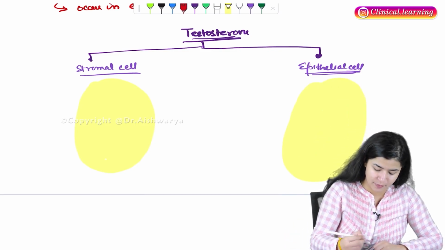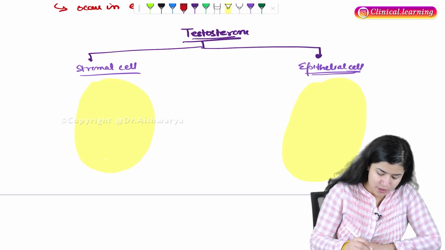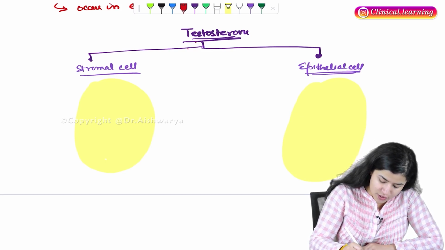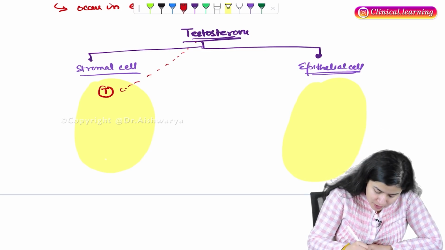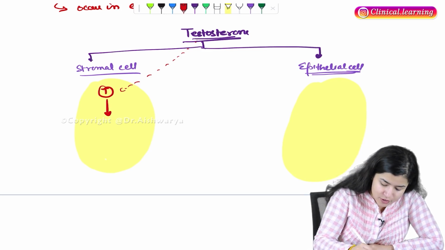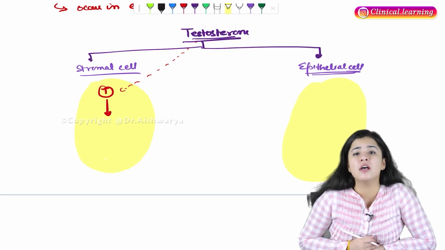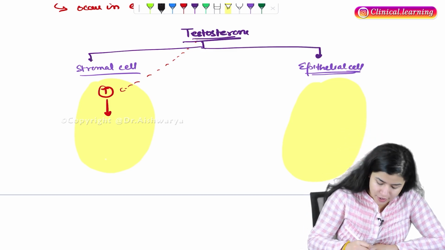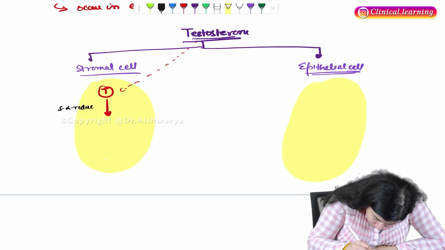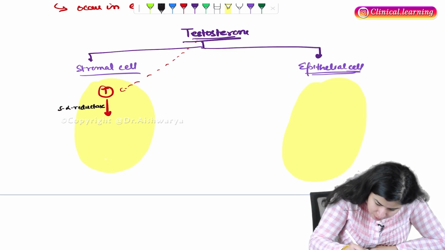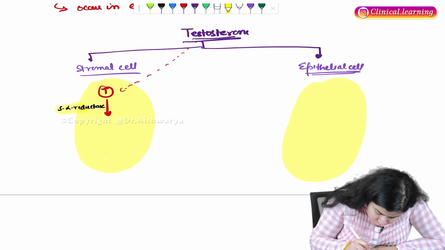So see, testosterone will come into the stromal cell. Now here there is the presence of one enzyme, that is 5-alpha reductase. This enzyme is only present in the stroma.